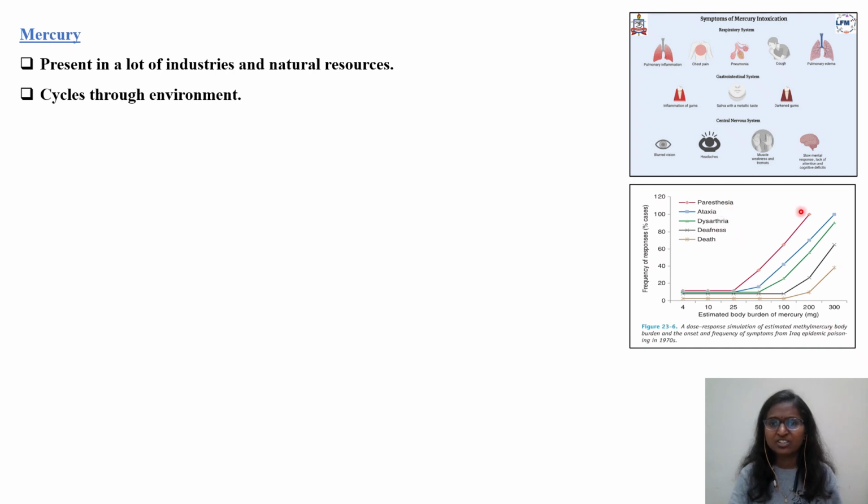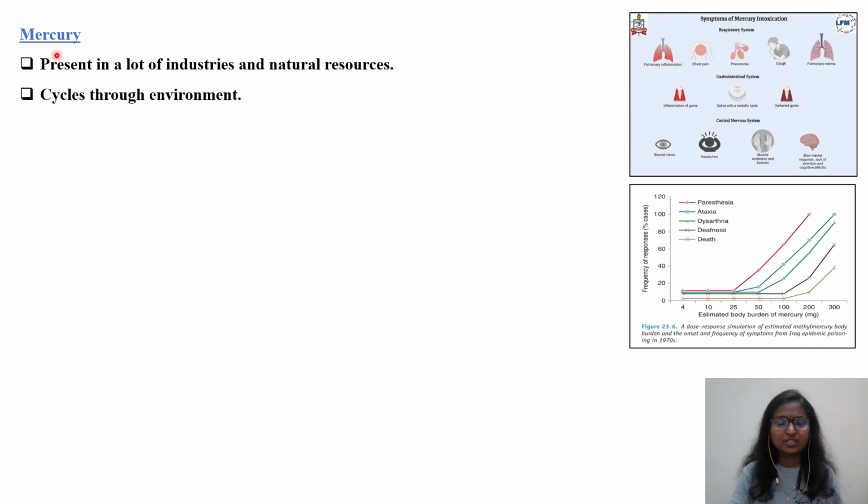It is causing first paresthesia, there will be ataxia, then dysarthria, there will be deafness, and last will be death, when the body burden of this particular metal keeps on increasing. So these are the different symptoms of mercury intoxication, how they are affecting your respiratory system and different organs. They have given it, you can please go and check.